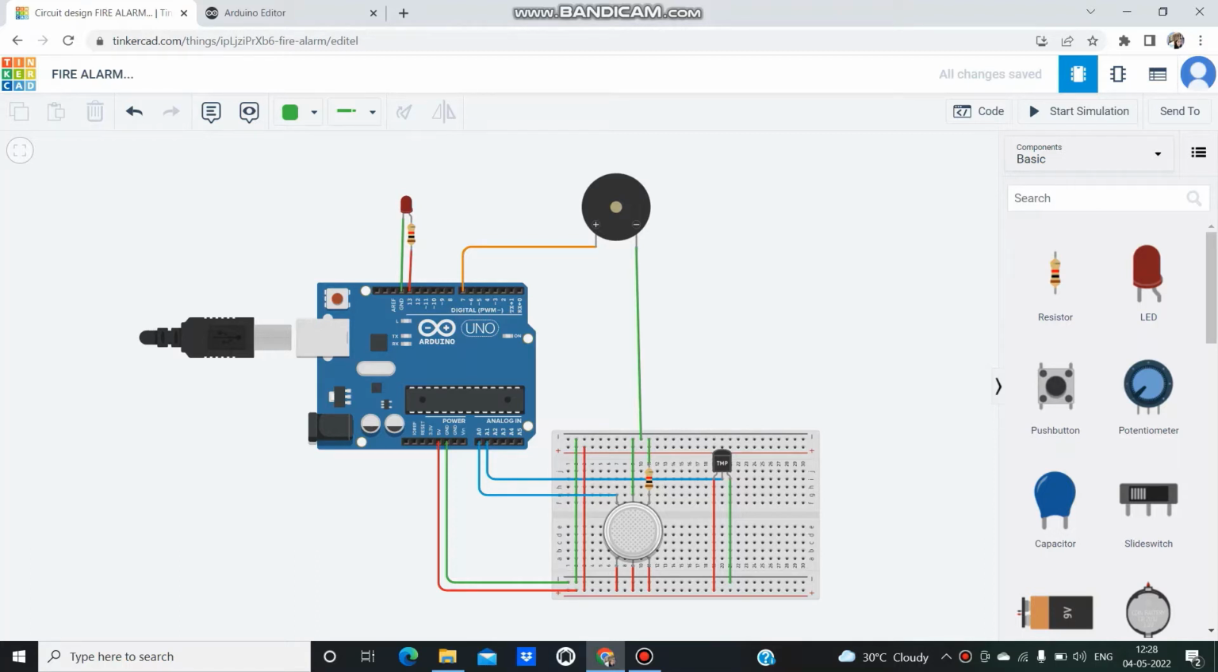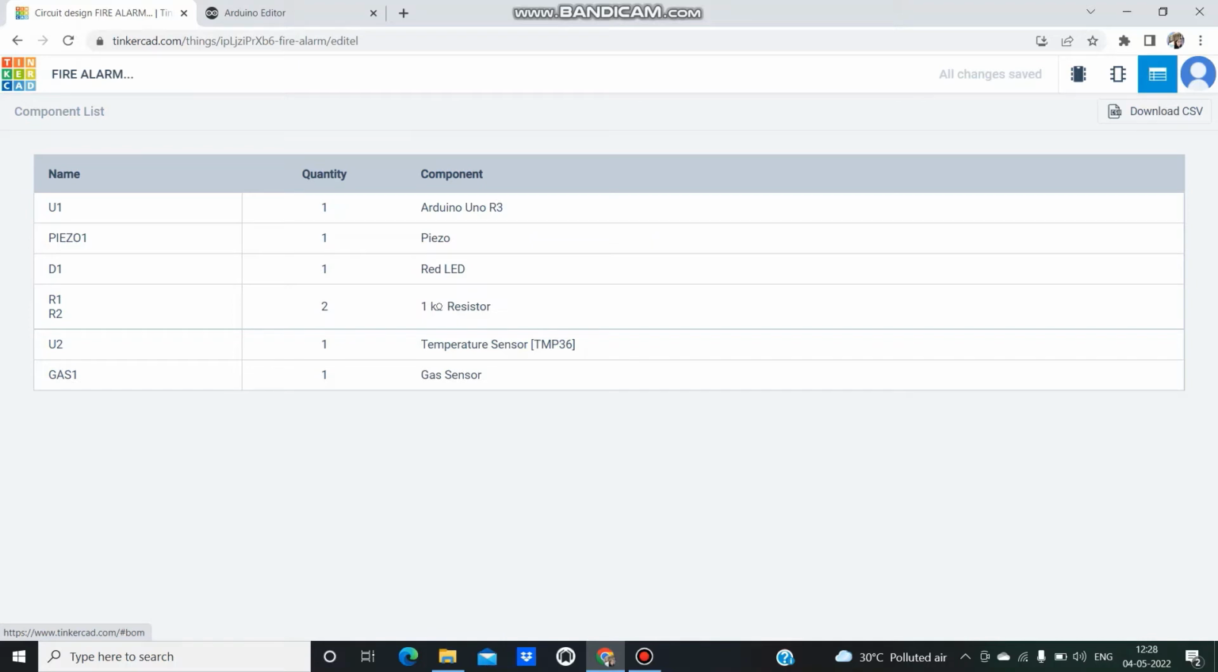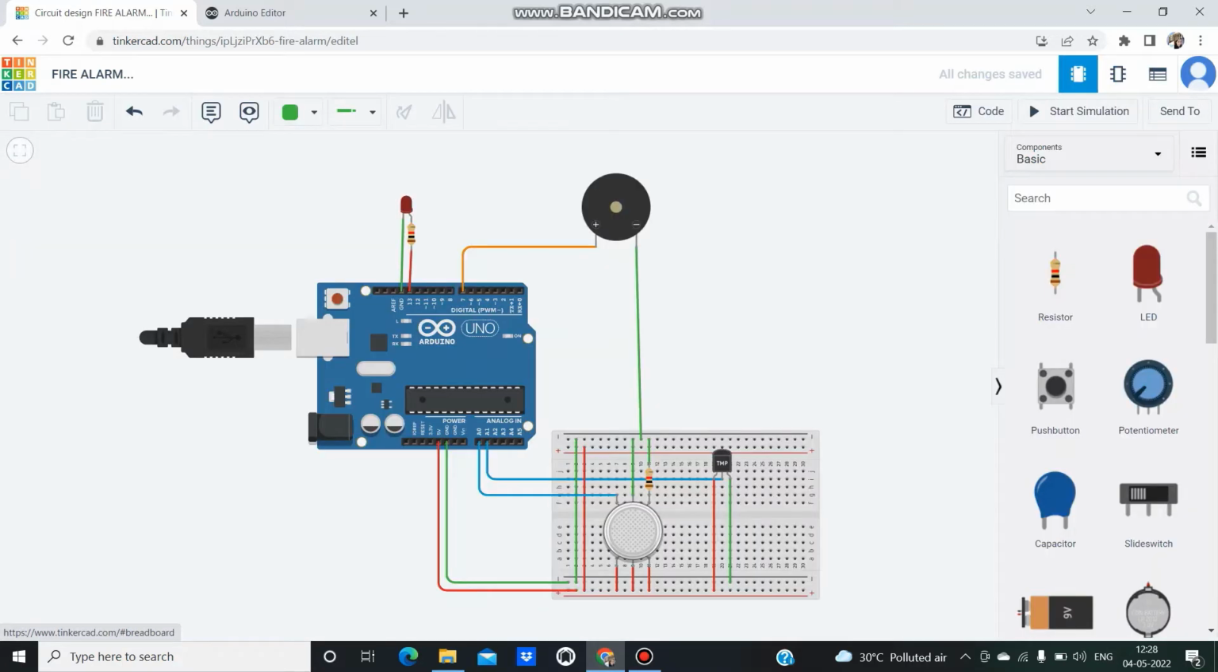For my second day assignment, I have created a fire alarm using Tinkercad. We all know that a small incident can lead to severe damage to society, and it is always better to take precautions before the accident. In this fire alarm system, the components I have used are Arduino UNO, piezo buzzer, red LED, resistor, temperature sensor, and gas sensor. Here is my circuit format and here is my circuit.